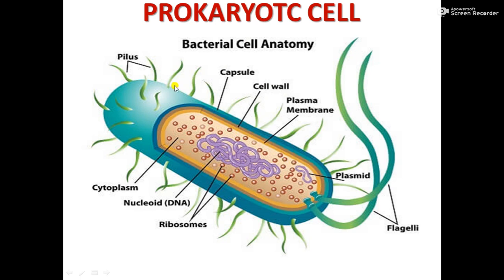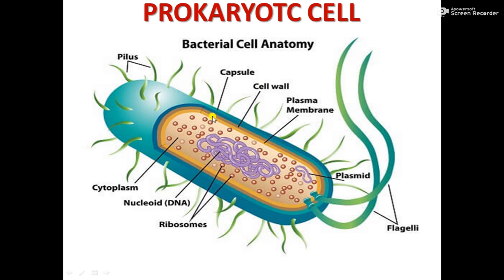This is a typical prokaryotic cell. Bacteria and cyanobacteria have a prokaryotic cell. Pro means primitive, and karyo is related to the nucleus, so they have a primitive nucleus. Let us see the internal structure of a prokaryotic cell.